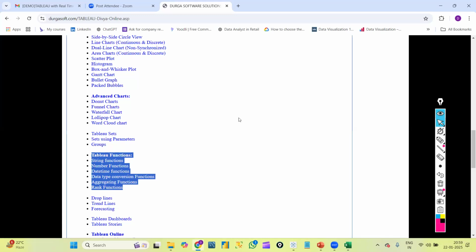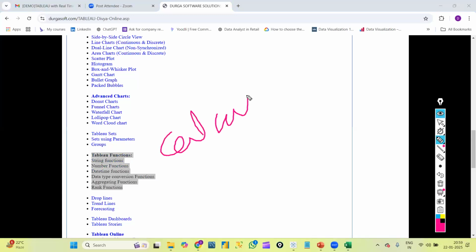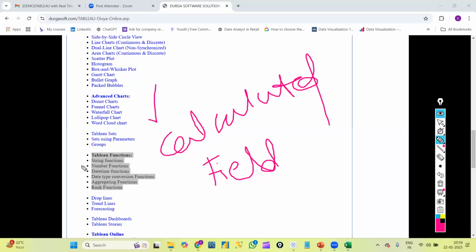Okay, we have one concept called calculated fields. If we want to create any calculations at the Tableau level, basically any kind of logic or calculation, or if we want to use any of the inbuilt functions, we will use them inside a calculated field. So that concept we will learn here.